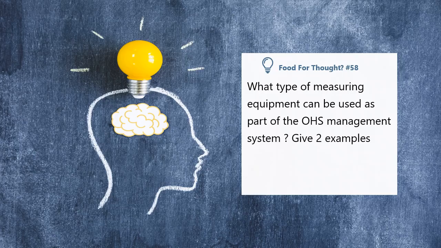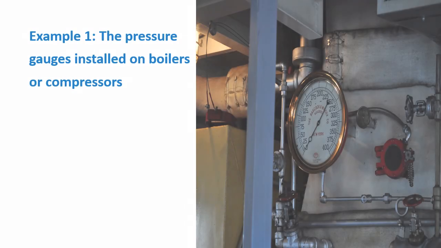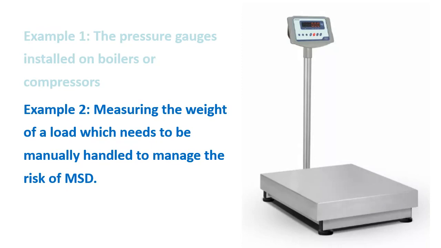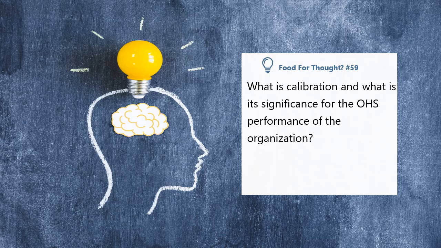What type of measuring equipment can be used as part of the OHS management system? Give two examples. Pause this slide and think of the examples before I explain. Example 1 could be the pressure gauge installed on boilers or compressors. Example 2 could be measuring the weight of a load which needs to be manually handled, to manage the risks of MSDs.